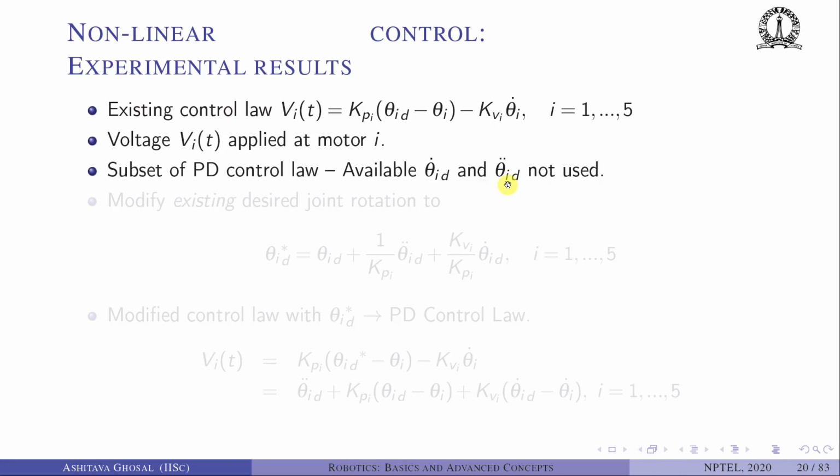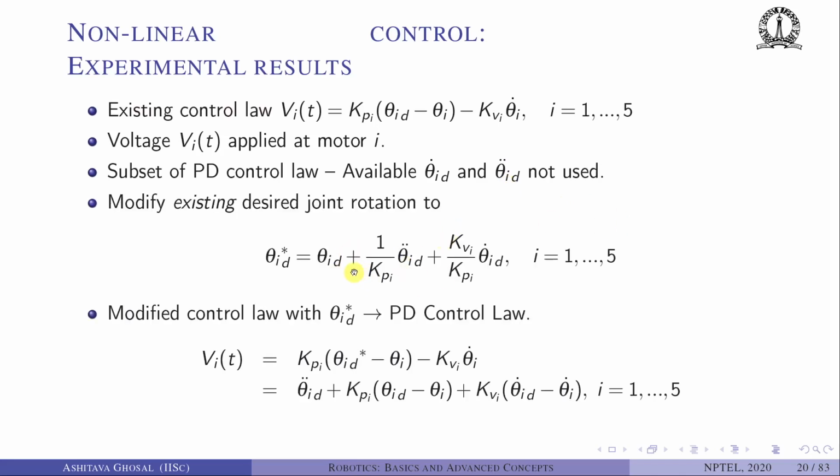So the first thing that we did was we modified the existing joint rotation, theta id, to include the effect of theta id double dot and theta id dot. This is a clever way of doing it: instead of theta id, we supply theta id star, where theta id star is theta id plus 1 over kp into theta double dot desired plus kv by kp into theta dot desired.